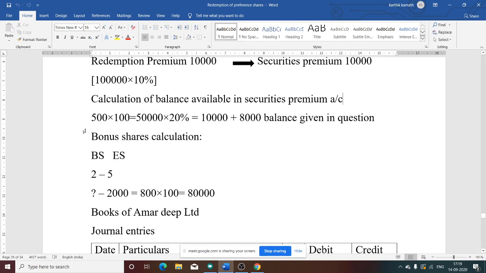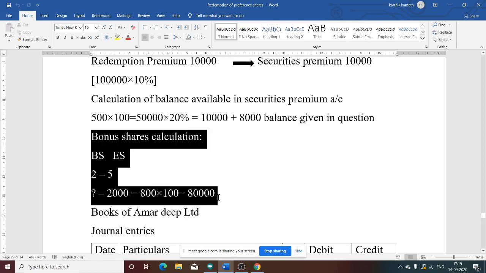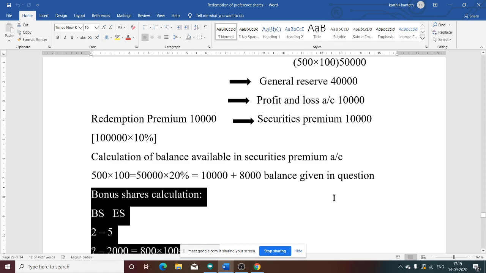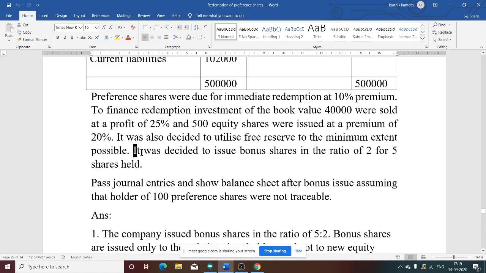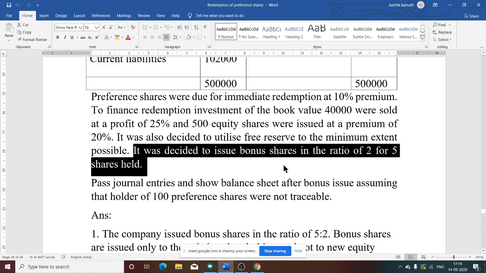Next, bonus share calculation. See this now, bonus share calculation also we need to do. So what is the bonus share information given in the question? It was decided to issue bonus shares in the ratio of 2 for 5 shares held.